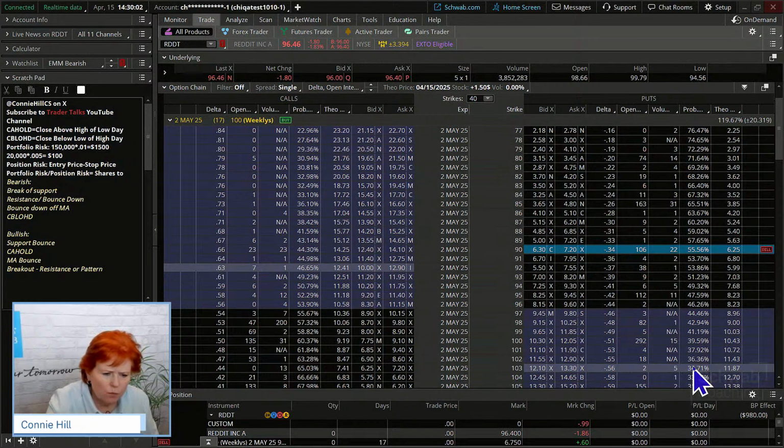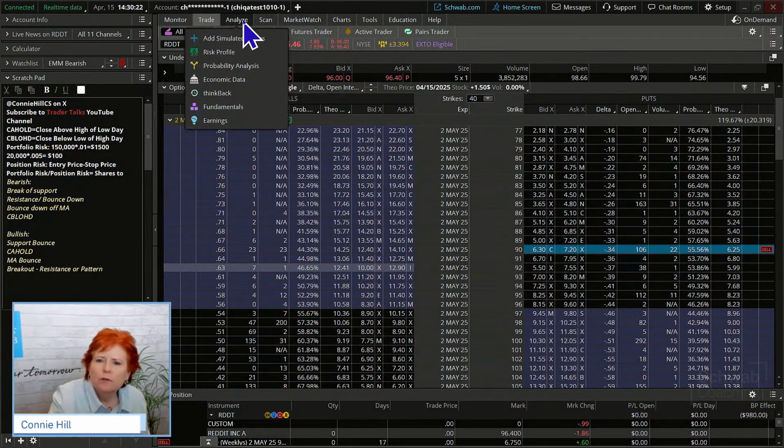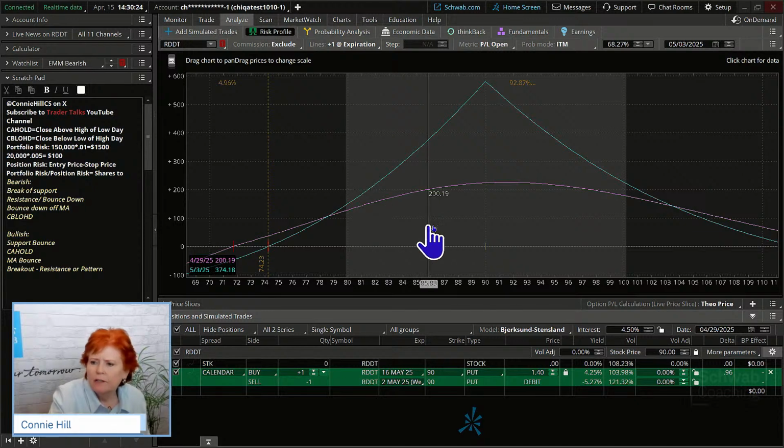John says, how can one have a calendar in the market like we're having today? How can we even predict what trading will bring? Very good point, John. And that's why possibly a neutral strategy might be appealing to some people, right? Because we don't really know. And it gave us that when we were on that risk profile. And we'll go back there again, and I'll put it back to today's date.